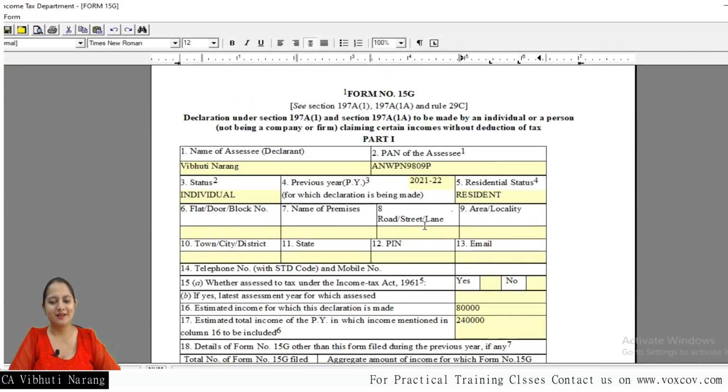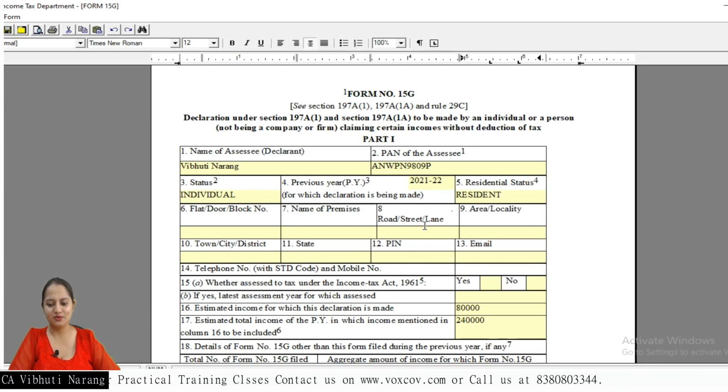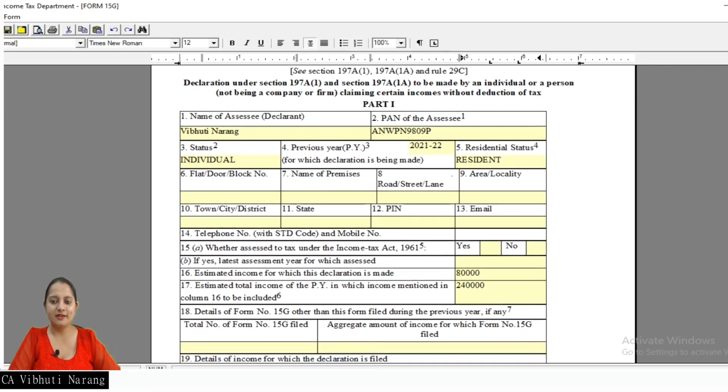You can just go and download it and try, and if any of your relatives or any senior citizen in your family wants to file it, you can help them out in this. We have a very short assignment on that, so you can go and watch the assignment video also.